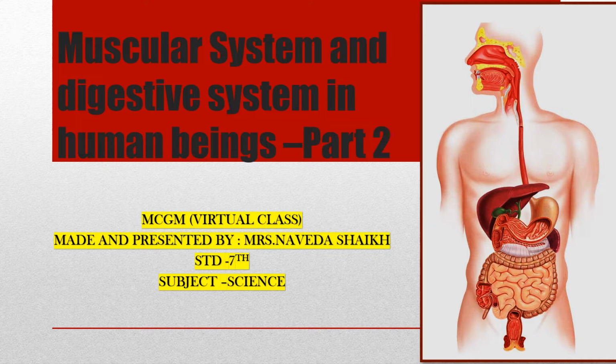As we all know, it is a very interesting chapter because it is related to our body and we need to understand how the system works in our body. Because we cannot see this, right? हम लोग हमारा digestive system देख नहीं सकते, but we know that it is there because we are eating food and you're getting energy. That means it is working properly. Okay, so what are the things which are involved in the proper functioning of this system and how does it work? Let us see that.